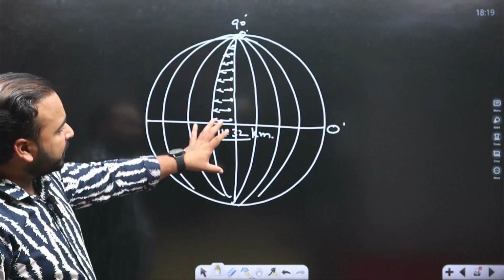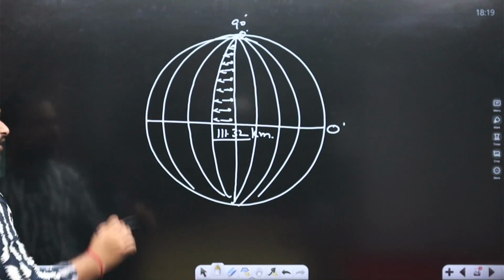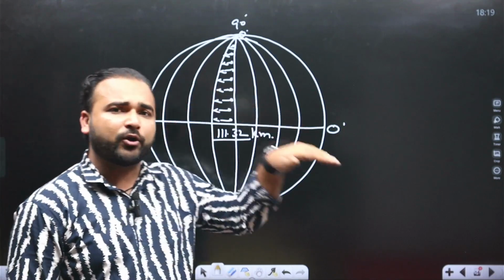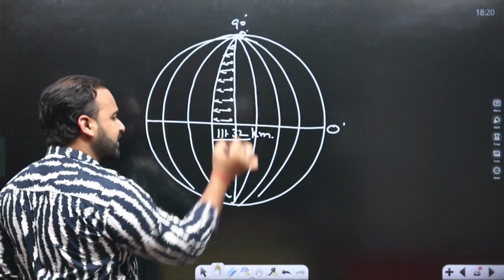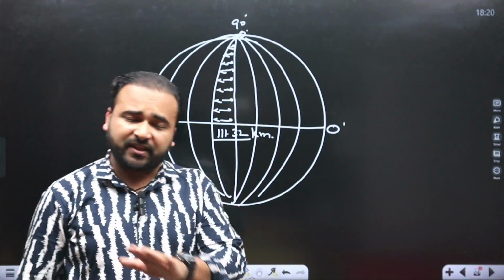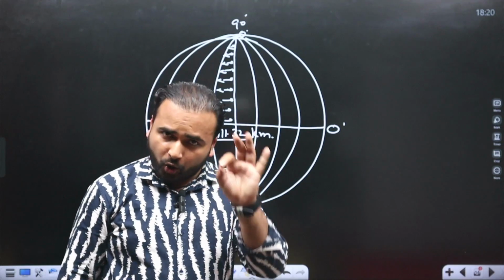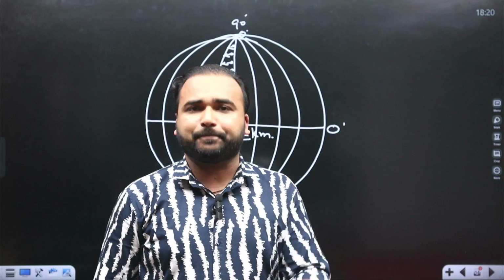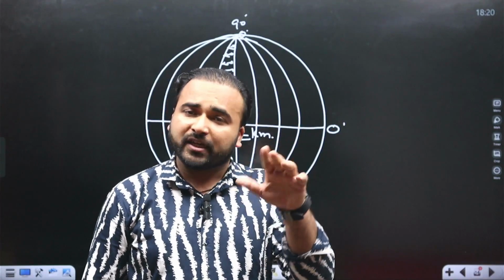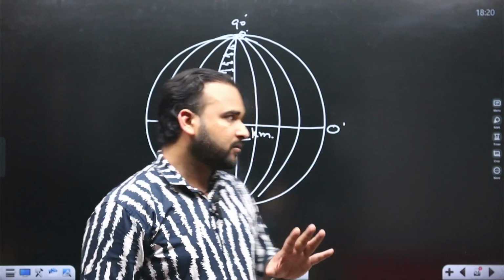Okay, so simply say there is a difference in distance, but the circumference of all the longitudes remains the same, because the north and south points are the same. That's why there is no difference in the circumference. So longitudes are circles with equal circumference, and there is no great circle type of thing. Clear? Okay.